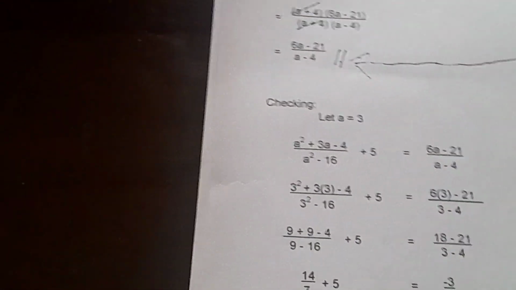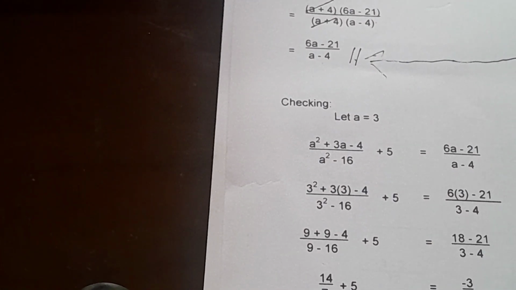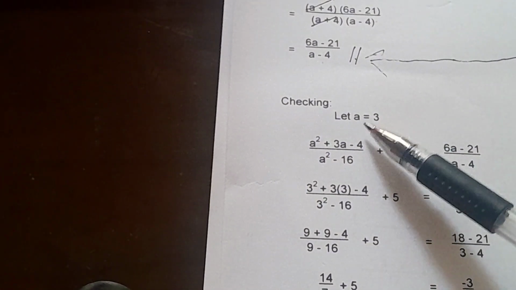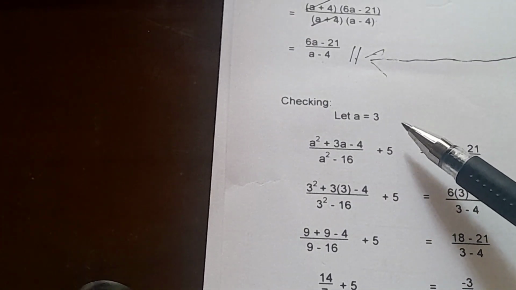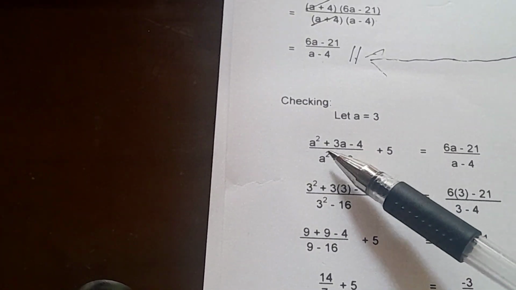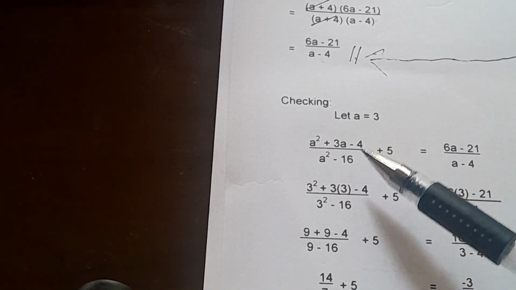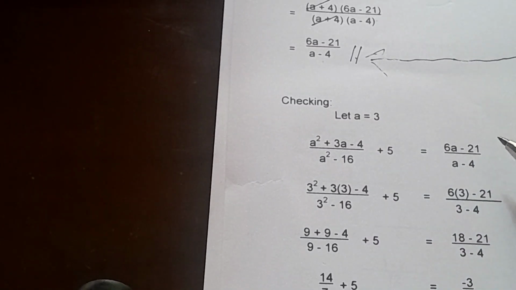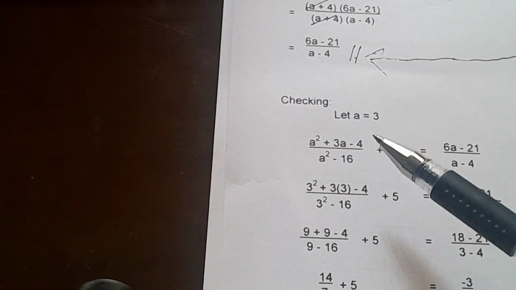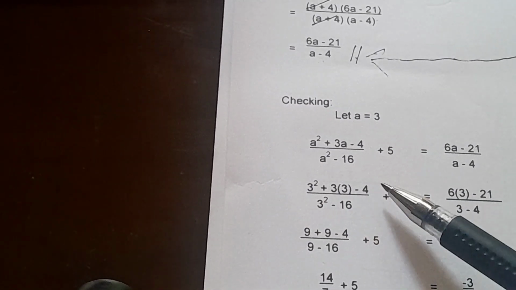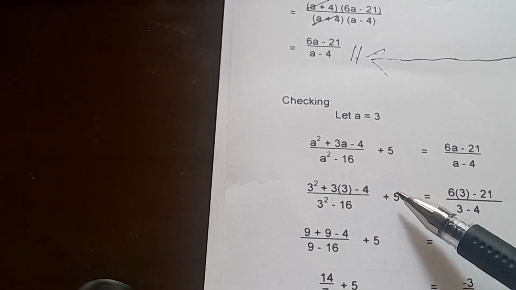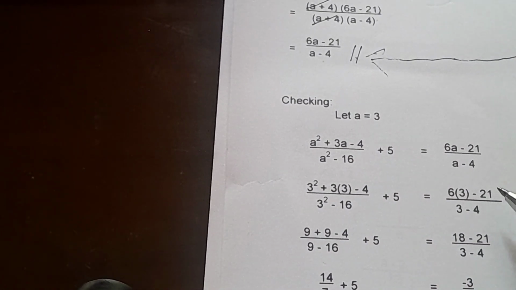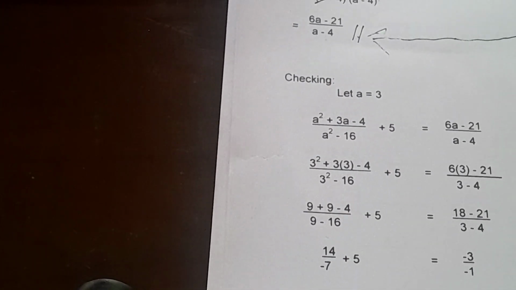But let us try to check to make sure that our answer, the simplified form, is correct. For the original, let a equal 3. From your original, a squared plus 3a minus 4 over a squared minus 16, plus 5, equals the simplified answer 6a minus 21 over a minus 4. Substitute the value, which is 3. So 3 squared plus 3 times 3 minus 4 over 3 squared minus 16 plus 5 equals 6 times 3 minus 21 over 3 minus 4.